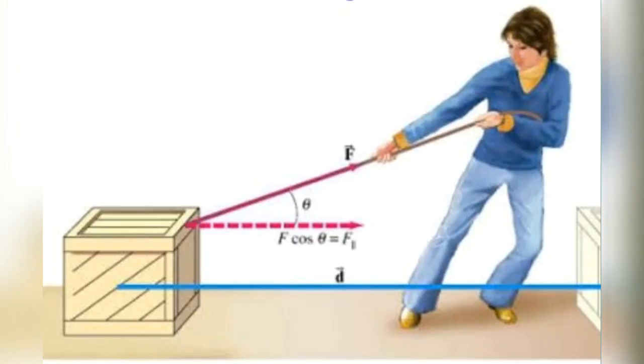When a body moves on a surface, the force of friction between the body and the surface is in the direction opposite to the motion because friction always acts in the opposite direction of the motion. Thus, the work done by the force of friction is negative.